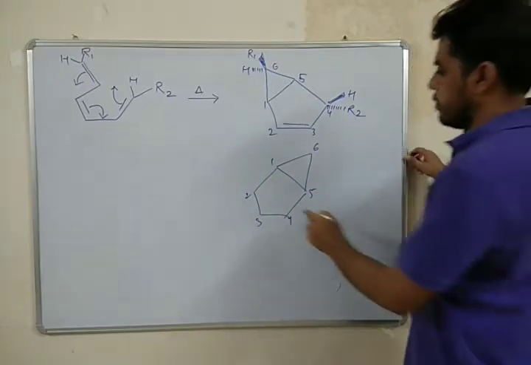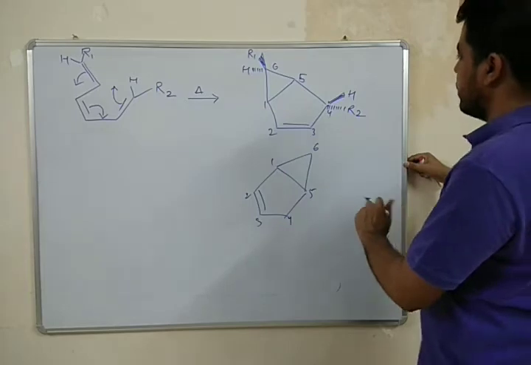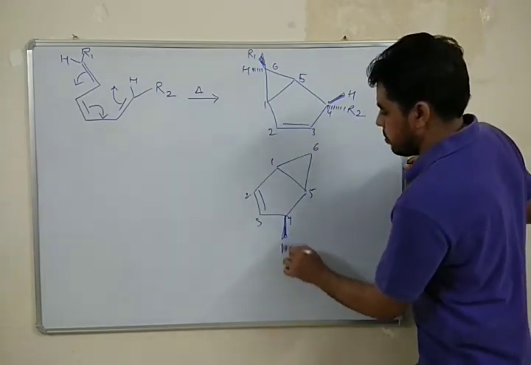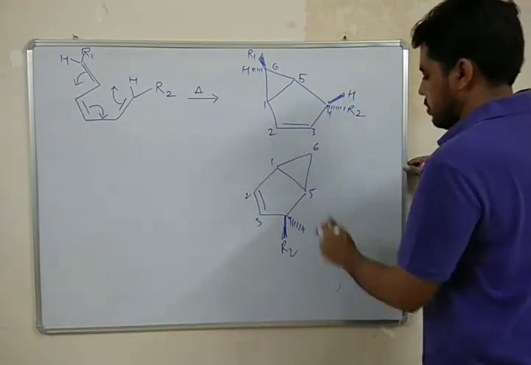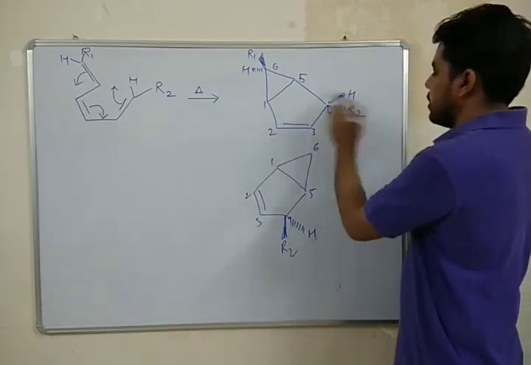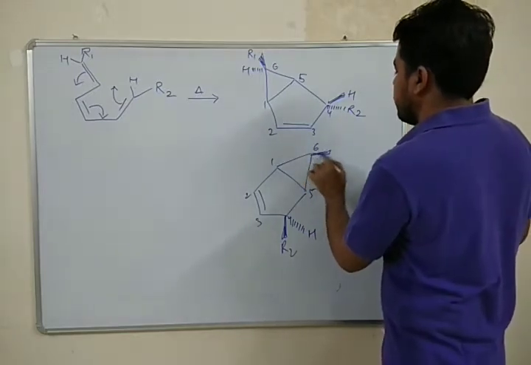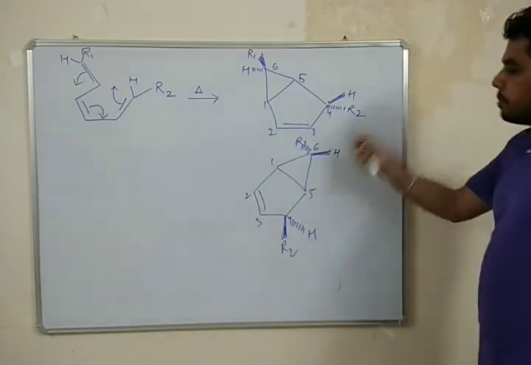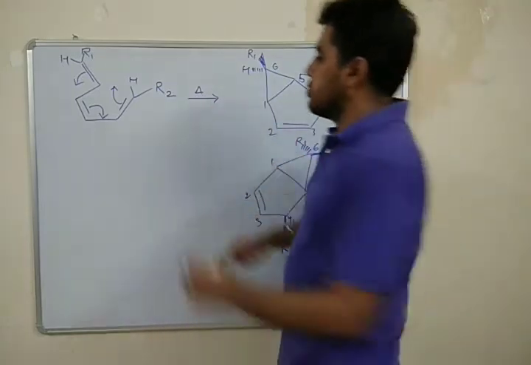So we have one double bond between carbon number 2 and 3 and have R2 here. Now after complete rotation, this R2 will come towards me and R1 will go away from me. So this may be written like this.